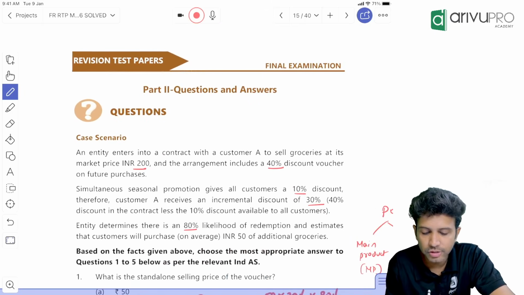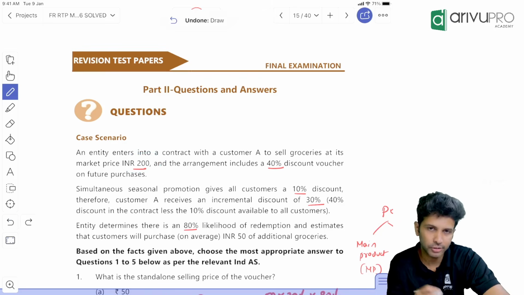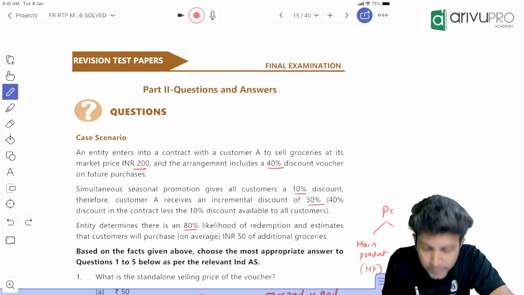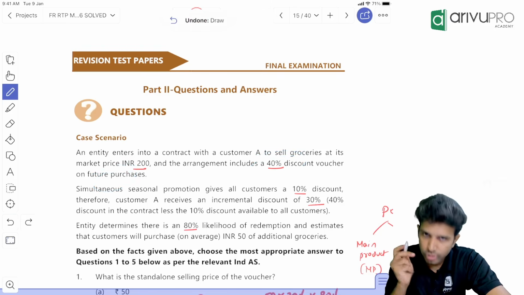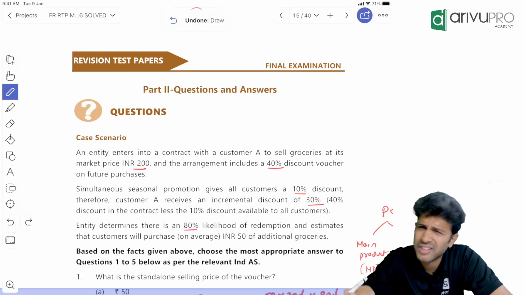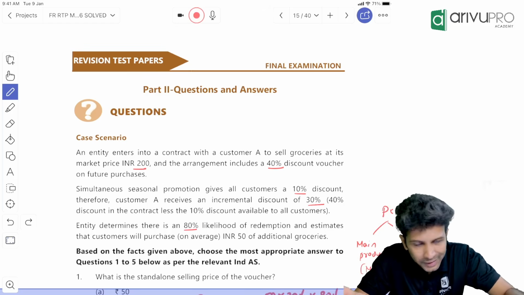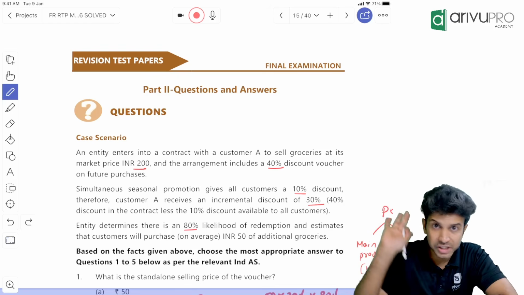An entity enters into a contract with a customer to sell groceries at a market price of 200 rupees. So we sold a particular product to the customer for 200 rupees. And this arrangement includes a 40% discount on future purchase. Because the customer purchased 200 rupees from us, we are giving him a discount of 40%. Now we already studied, a discount voucher can be considered a separate performance obligation provided it gives a material right. Meaning only by entering into this transaction, you should be able to get a discount. It should not be a general discount basically.